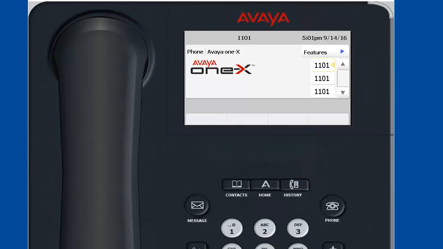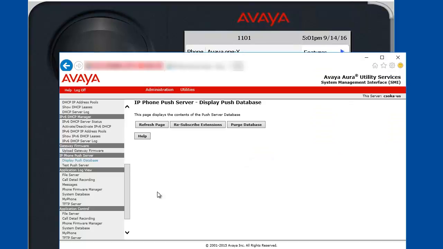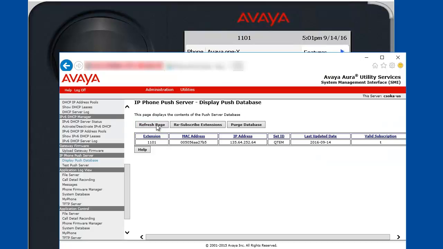Once your IP phone has restarted and downloaded the 46xxsettings.txt file with the modified configuration parameters, the phone will register to your Communication Manager, or Session Manager if it's a SIP extension, and then you will see the open screen of the phone with the line appearances present. If you navigate back to the utility server, go to the push server database and refresh the page, you will see the subscription was successful, as the extension of the phone and related details are presented from the database.